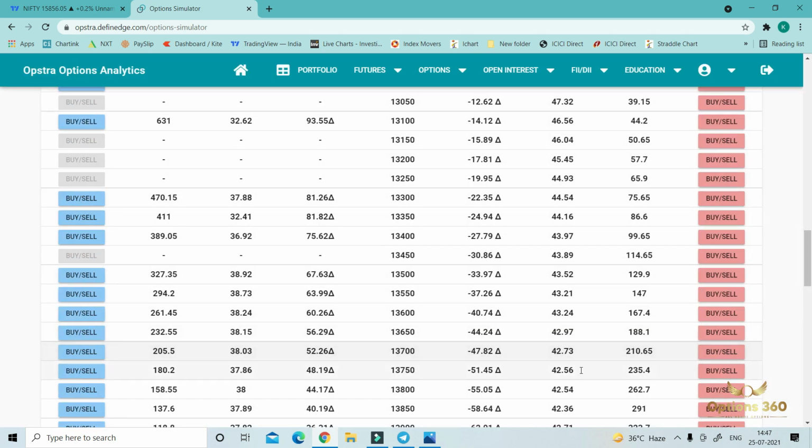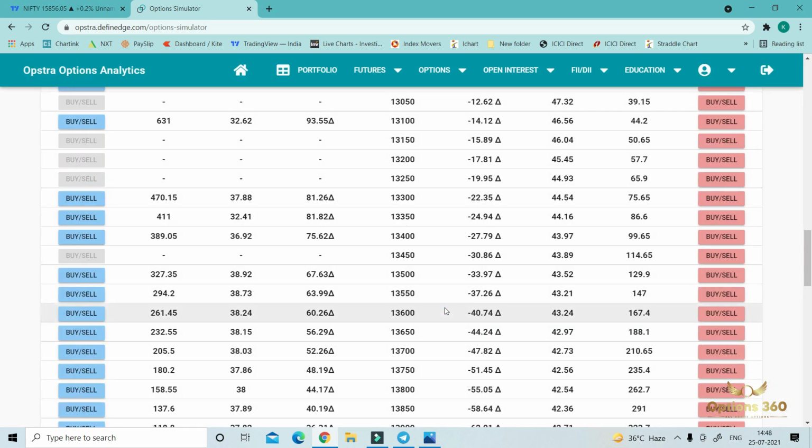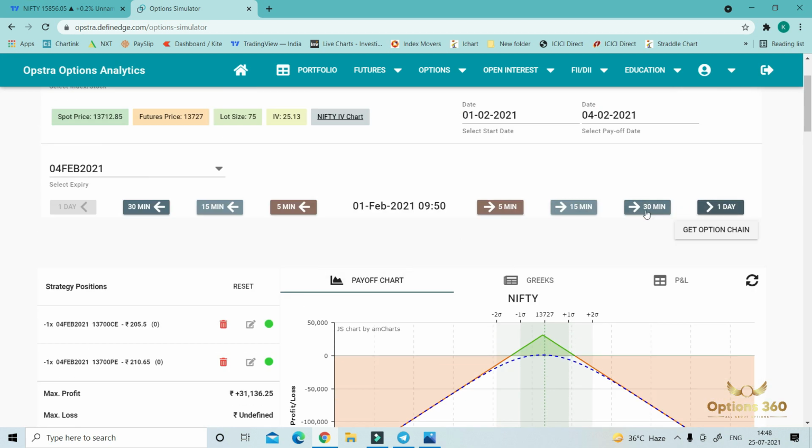See the price, 205, 210. So we initiate this straddle. First we have to check, if we didn't do any adjustment on that day, what will happen around 3 p.m. or 3:15 with this straddle.